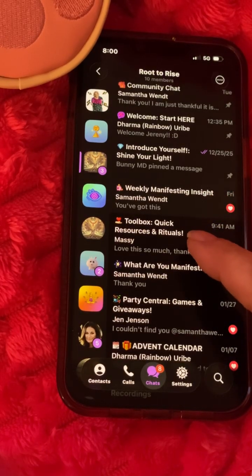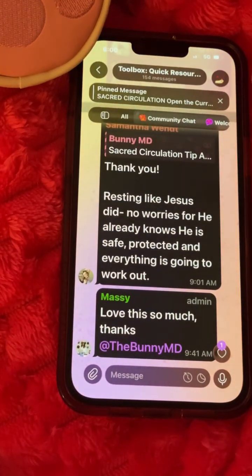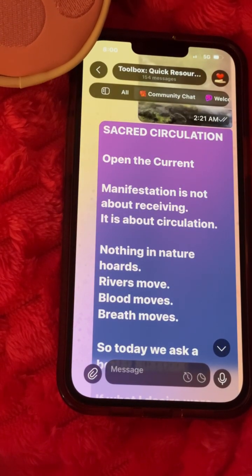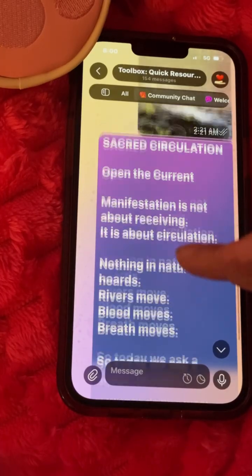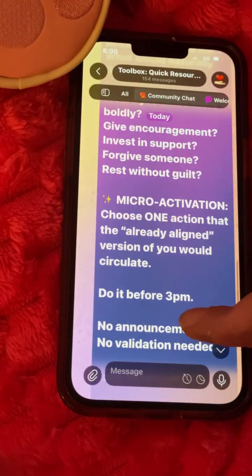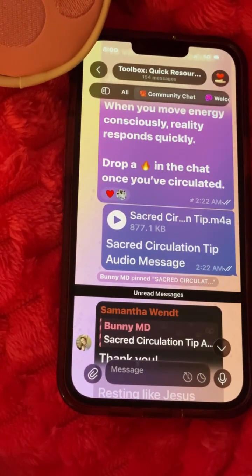Then you have the Toolbox with quick resources and rituals. Again, it is exactly as it says. And the newest one, which is pinned for you to take a look at, at least right now today as I'm making this video, is Sacred Circulation. As you can see, I pinned it. I put up a text and then followed it with an audio.